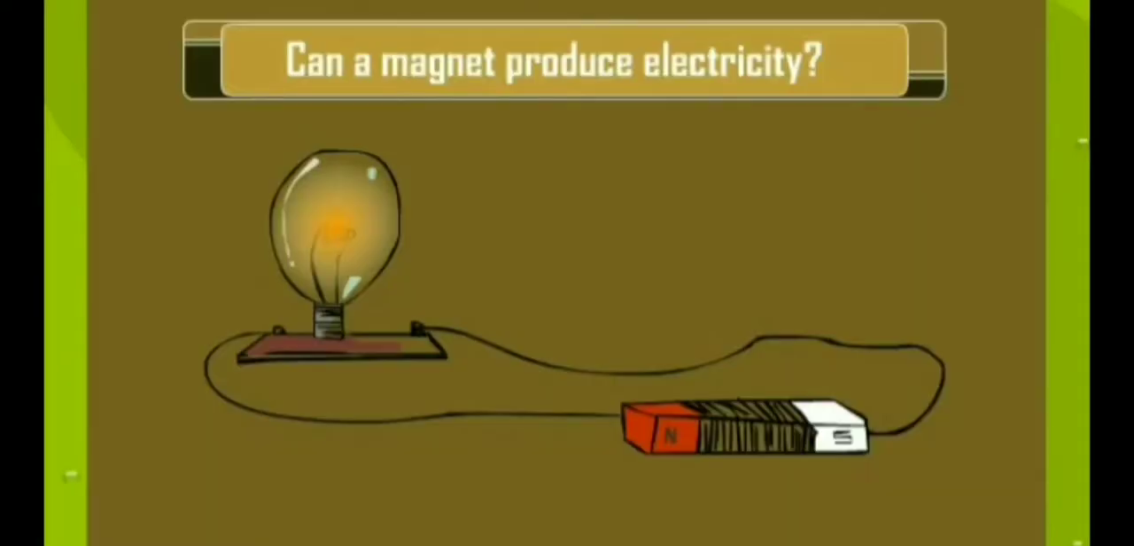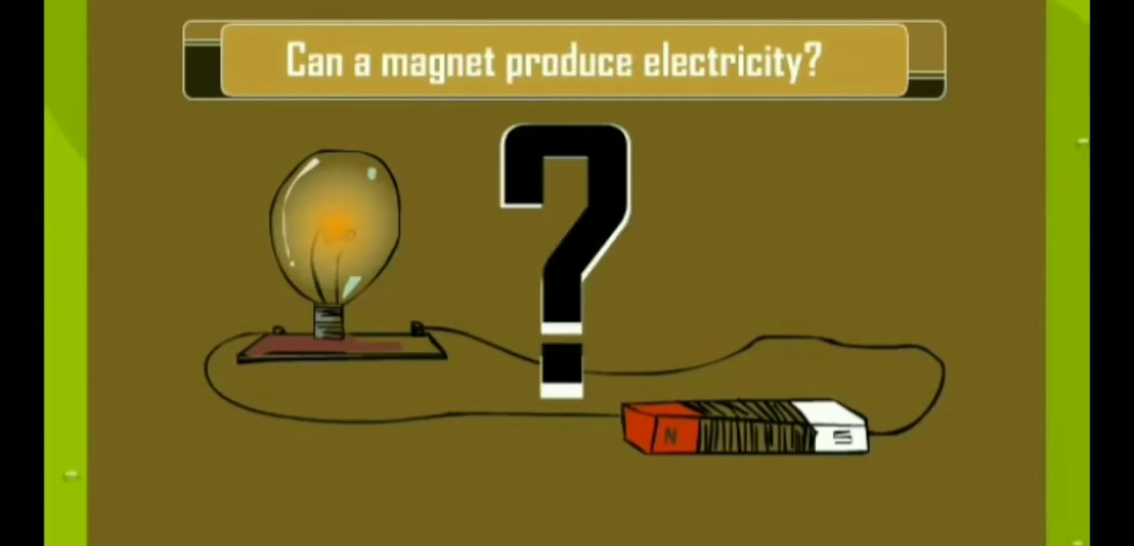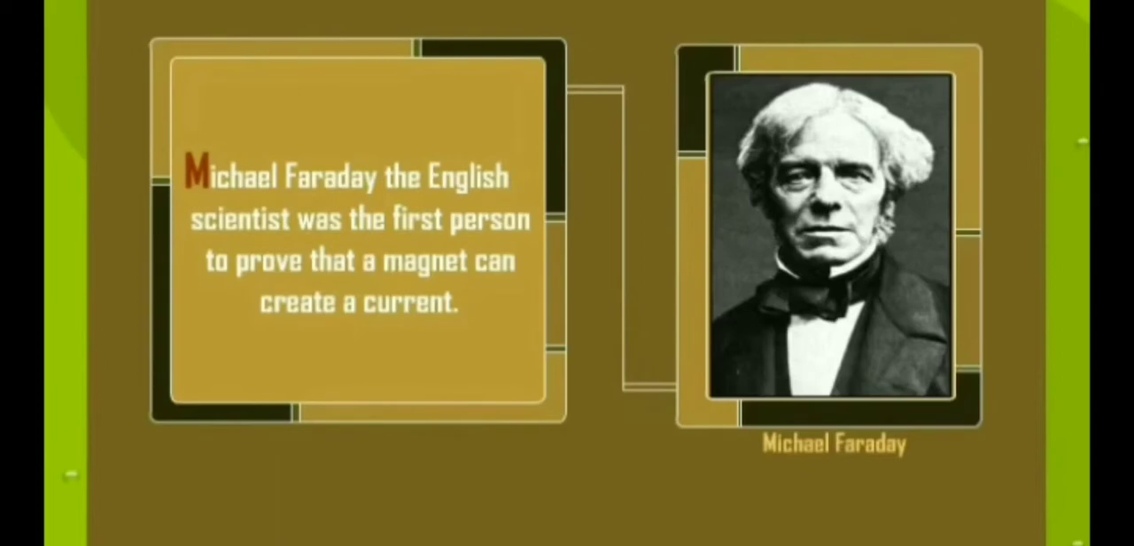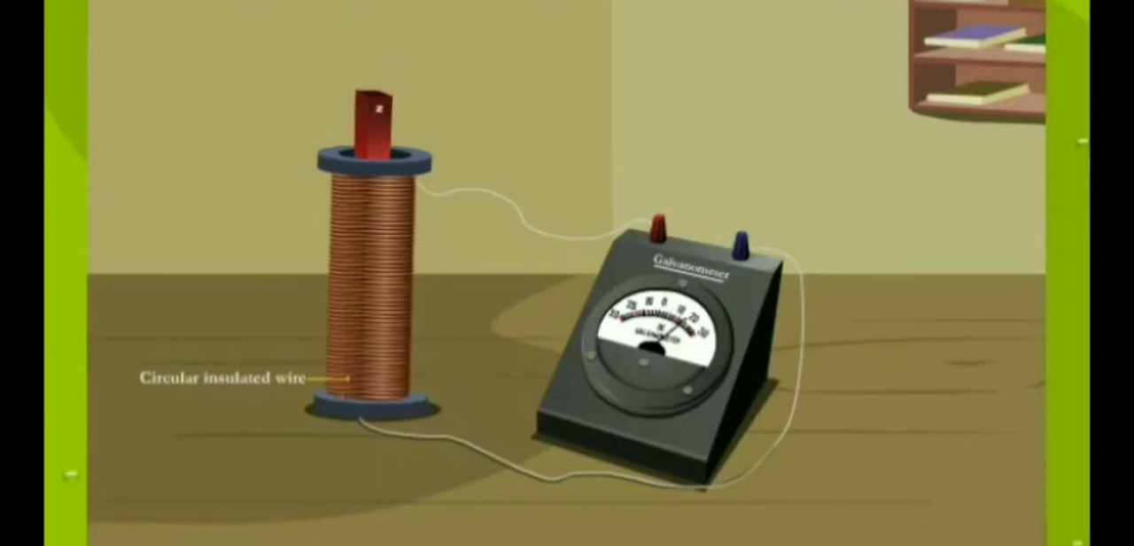Electromagnetic induction. Do you know, children, you can produce electricity with the help of a magnet? Yes, but how? There was a scientist named Michael Faraday who, by his experiment, concluded that yes, we can produce electricity with the help of a magnet also. He did some experiments and gave two laws of Faraday.